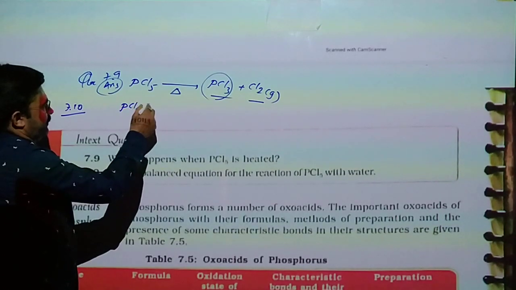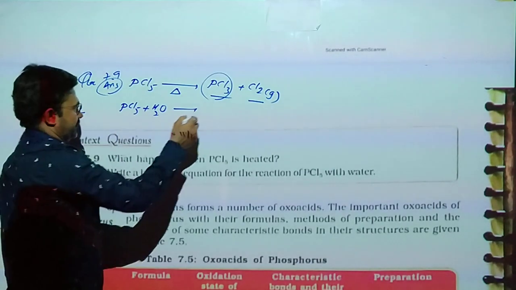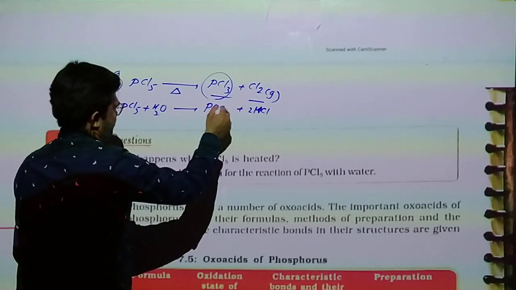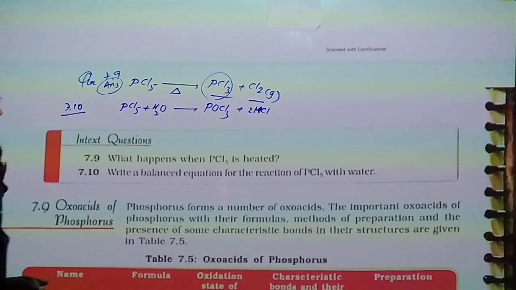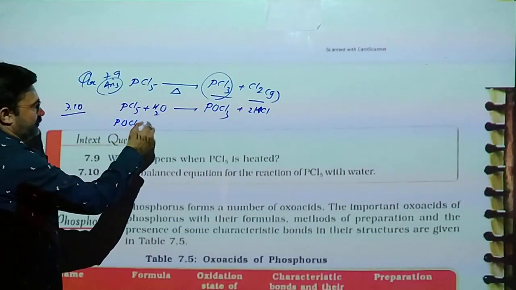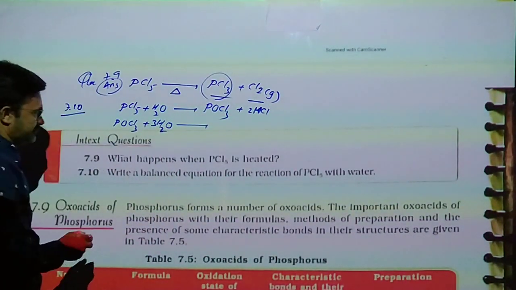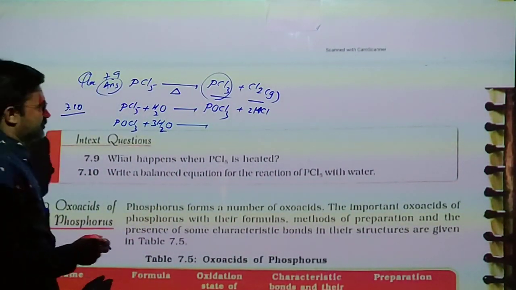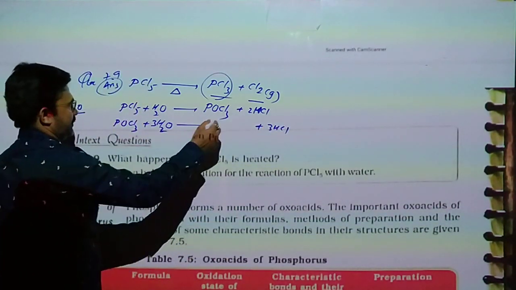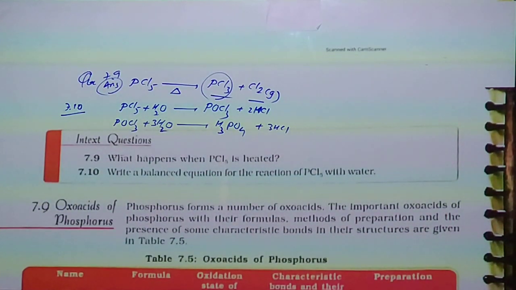So PCl5 when reacting with water, 2 hydrogen with 2 chlorine releases 2 HCl and gives phosphorus oxychloride. This phosphorus oxychloride once again reacts with 3 mole of water, so it gives 3 mole of HCl and H3PO4, phosphoric acid.